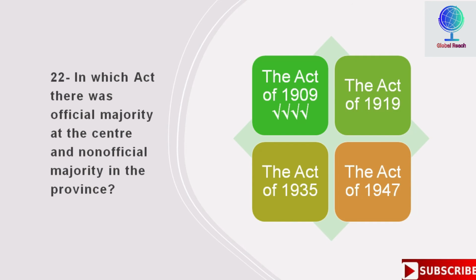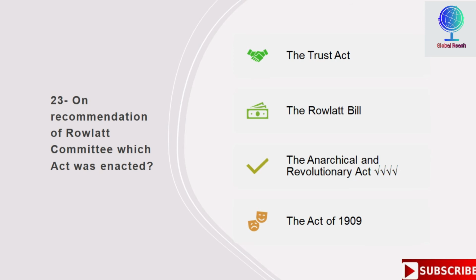On recommendation of Rowlatt Committee, which act was enacted? Options are the Trust Act, the Rowlatt Bill, the Anarchical and Revolutionary Act, the Act of 1909. The third is the right option here, which is the Anarchical and Revolutionary Act.